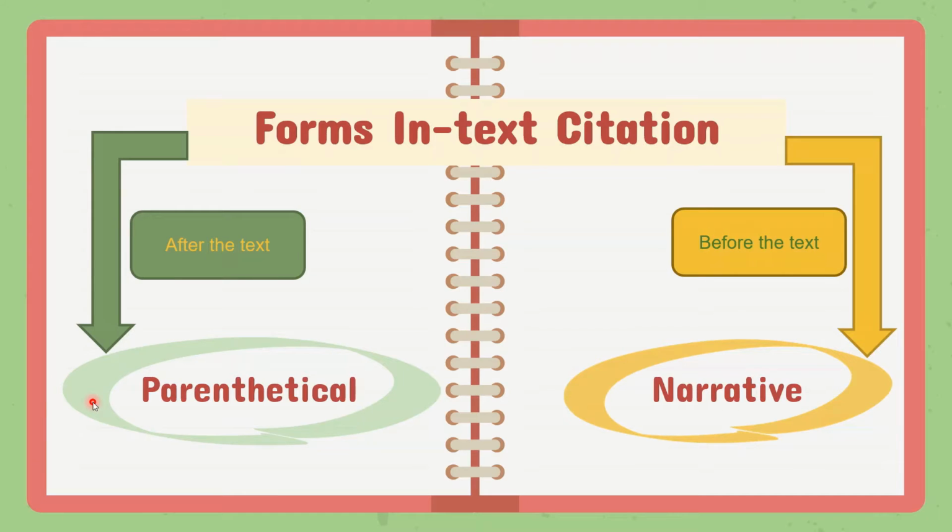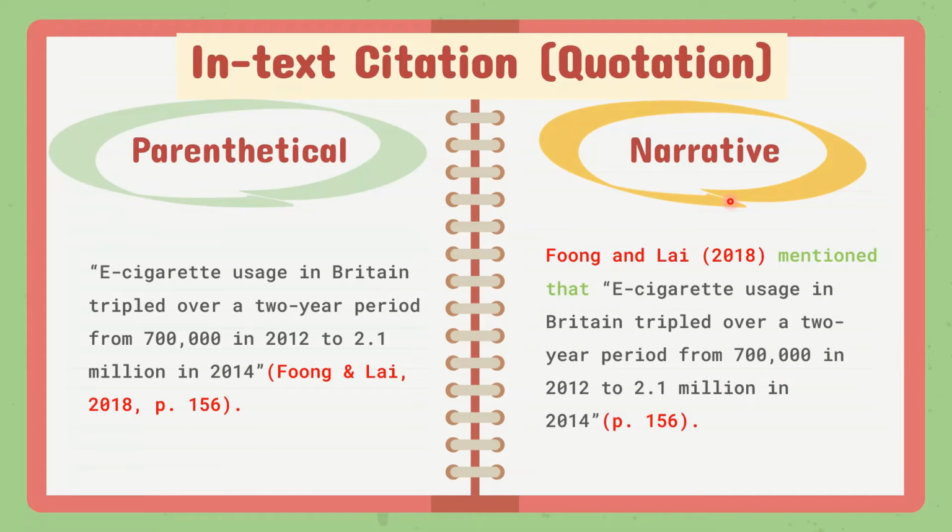After learning the two types of in-text citation, which are paraphrase and quotation, we can apply both into two forms, which are parenthetical and narrative. Parenthetical is the form that applies after the text, and narrative is the form before we write the text. Quotation can be applied in both parenthetical and narrative form.